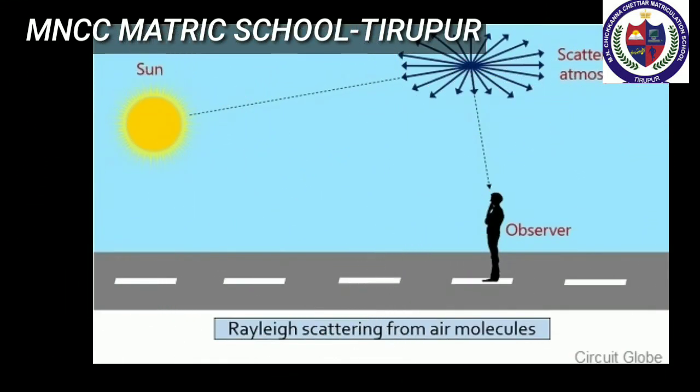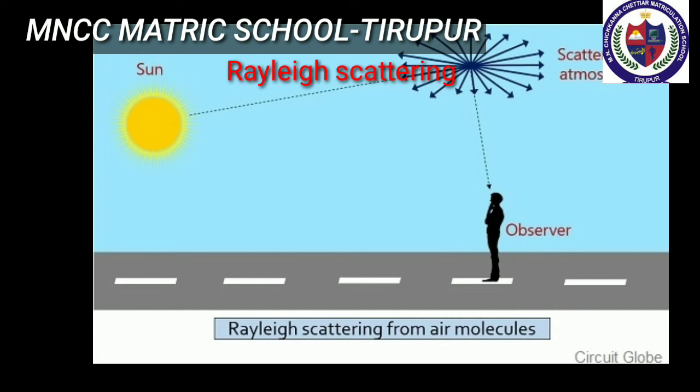Next we learn about Rayleigh scattering. The scattering of sunlight by the atoms or molecules of the gases in the Earth's atmosphere is known as Rayleigh scattering. Rayleigh's law states that the amount of scattering of light is inversely proportional to the fourth power of its wavelength.